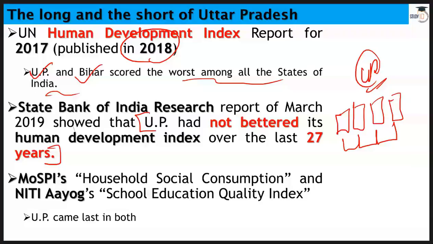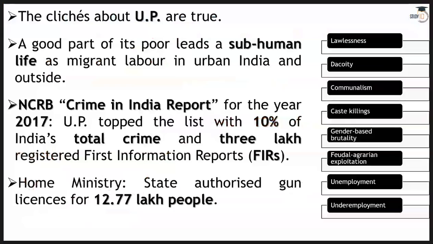If we go through the MOSPI, that is Ministry of Statistics and Programme Implementation, report named Household Social Consumption, and Niti Aayog's School Education Quality Index, in both these reports UP came last. The cliche about UP, that it is a place where you find lawlessness, dacoity, communalism, caste killings, gender-based brutality, feudal agrarian exploitation, unemployment and underemployment, is also true if we go through various different reports. A good part of its poor leads a subhuman life as migrant labor in urban India and different places.